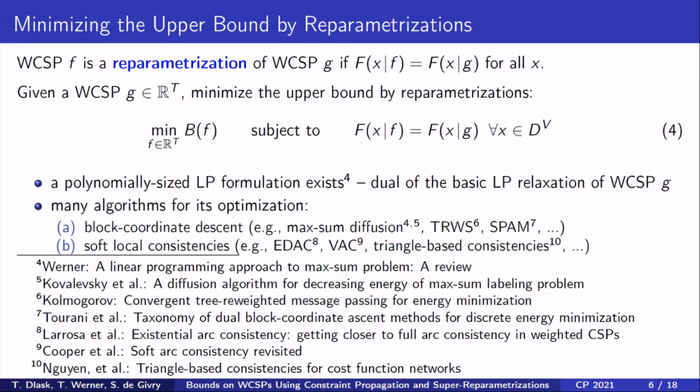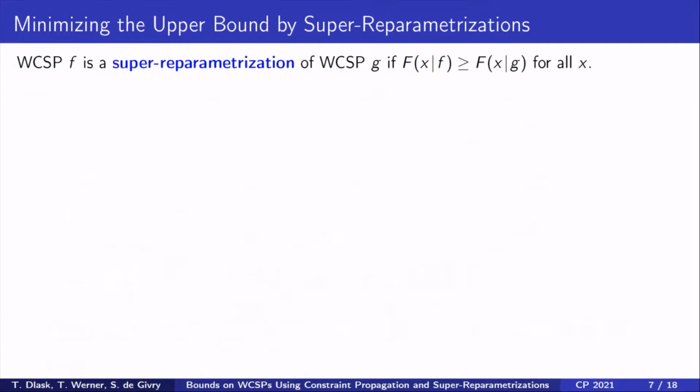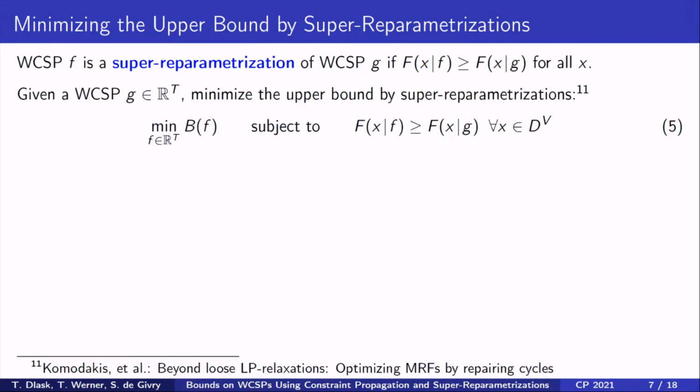While reparametrizations are widely known and used, super-reparametrizations have been rarely used explicitly in the literature. A weighted CSP f is a super-reparametrization of weighted CSP g if the objective value for each assignment is greater or equal in f than in g. Again, one can minimize the upper bound over super-reparametrizations as shown in equation 5.